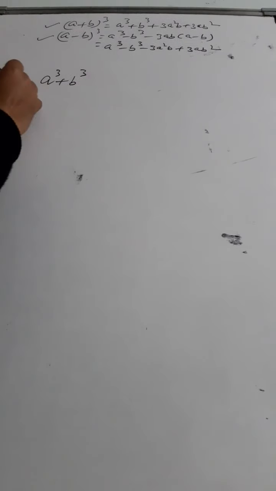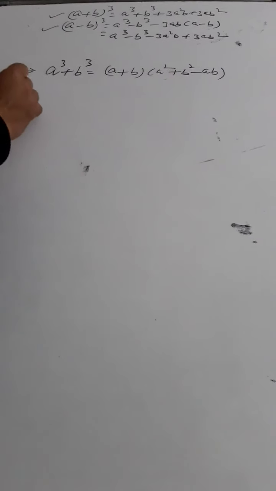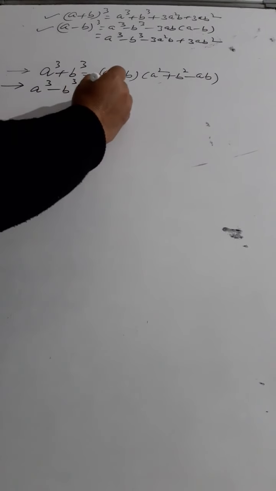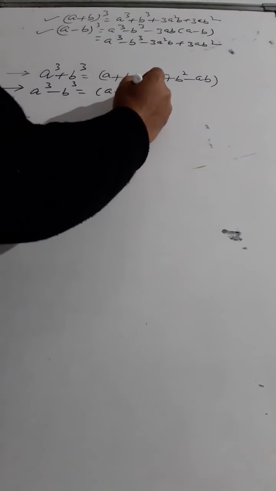But do not get confused. This is a plus b whole cube and this is a cube plus b cube. This is something different. So what is this equal to? This is always equal to a plus b into a square plus b square minus ab. Remember, a square plus b square with minus ab. And another identity which you will be doing today is a cube minus b cube, which is equal to a minus b into a square plus b square plus ab.